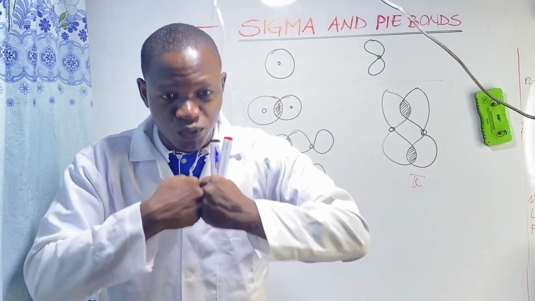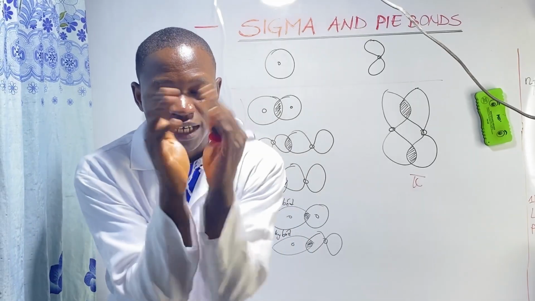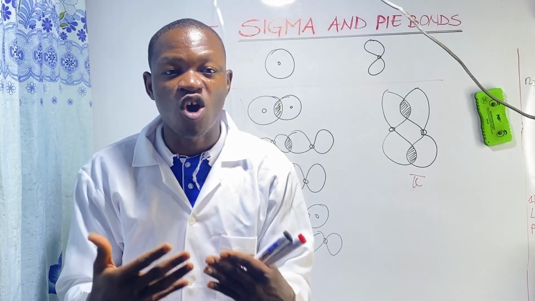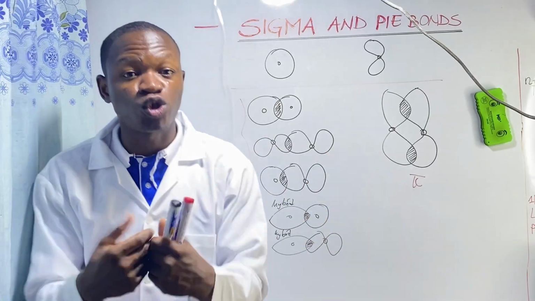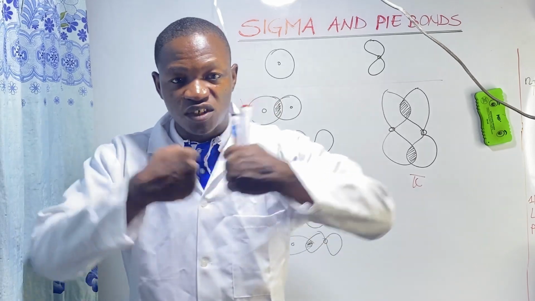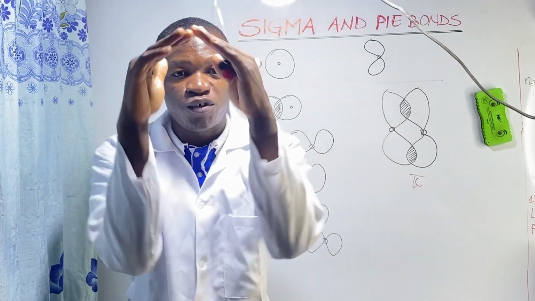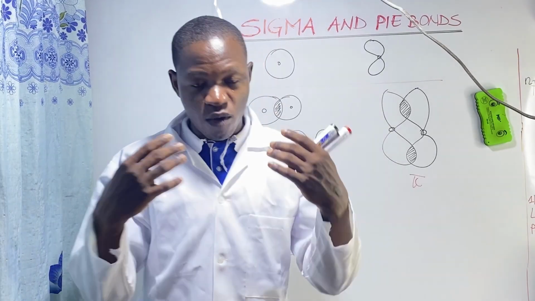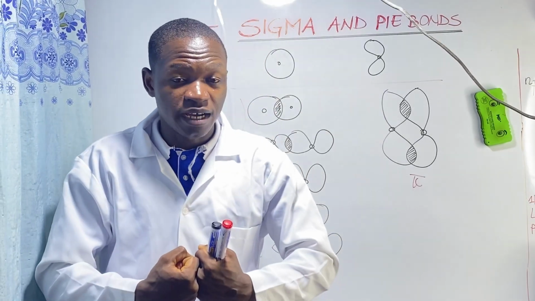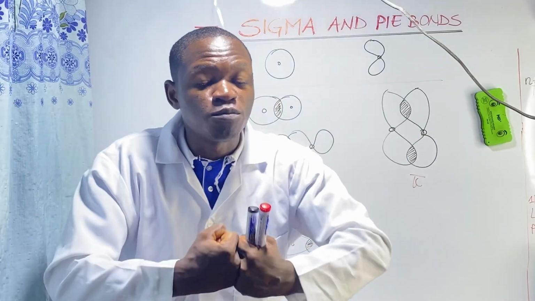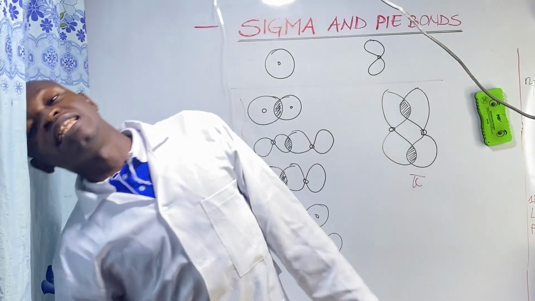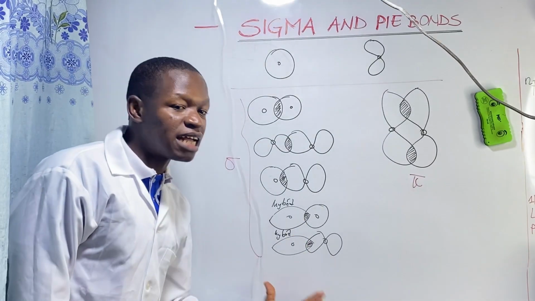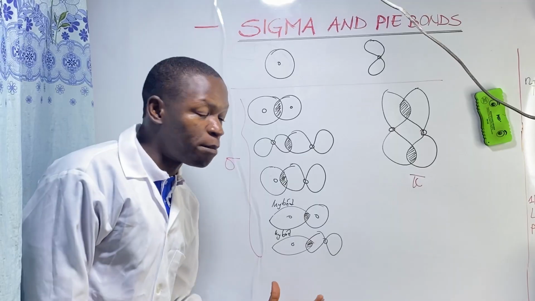When some things come together head-on and others come together laterally, which of them do you think will form a greater degree of fusion? Because here actually we have fusion of orbitals. Of course, the one that comes head-on will fuse more than the one that just bends. So automatically, it means that there is a greater degree of overlapping in sigma bond than in pi bond.